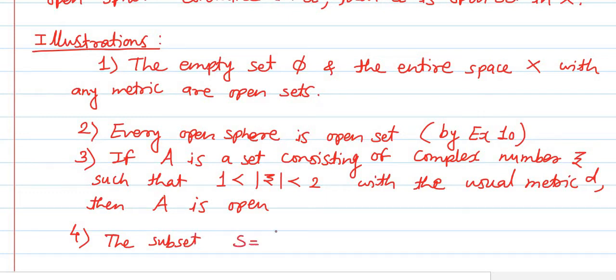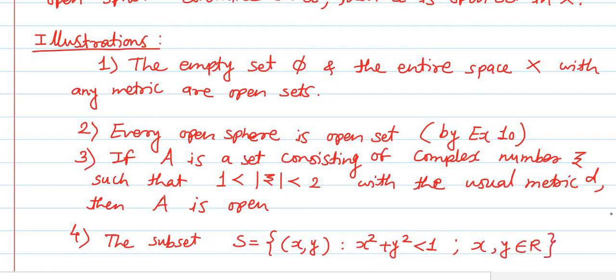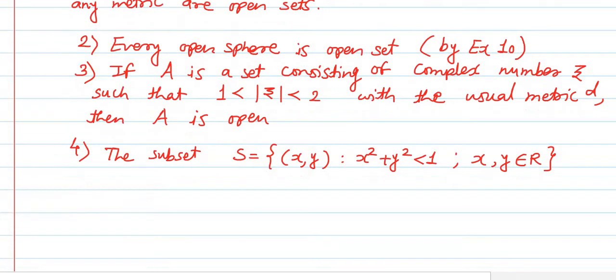Next, the fourth illustration is the subset S, which consists of all the ordered pairs x, y, such that x square plus y square is less than 1, where x and y are any two real numbers. Obviously this is a subset of R square with the Euclidean metric.